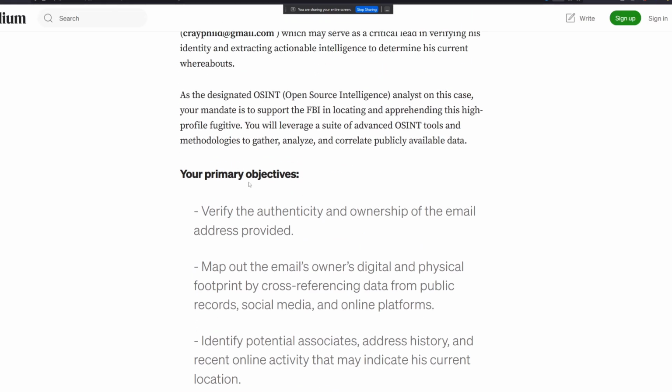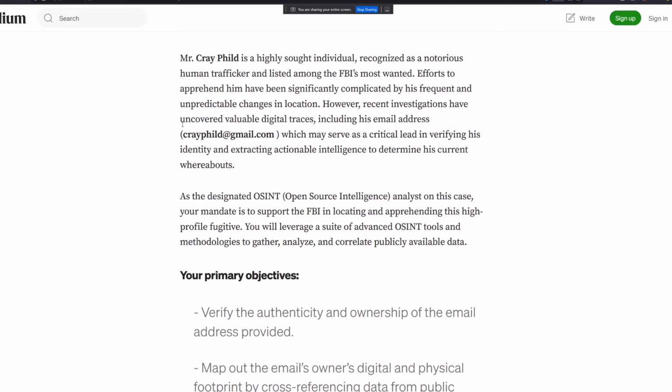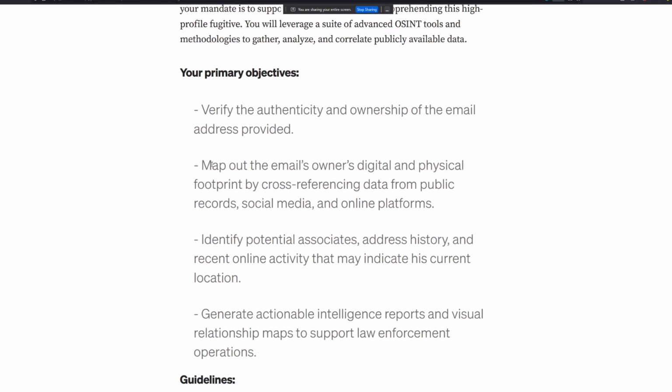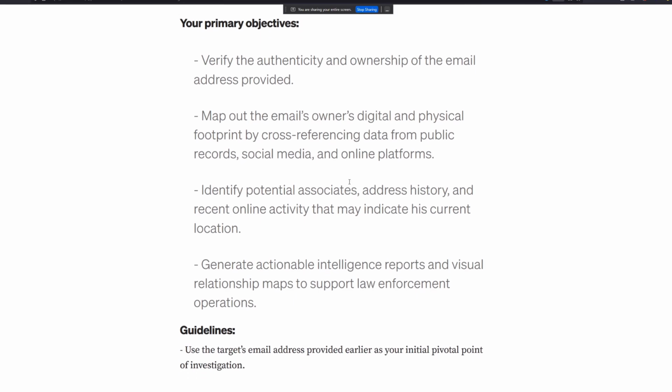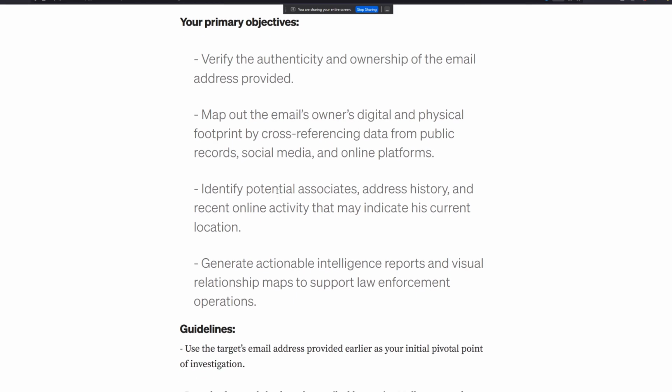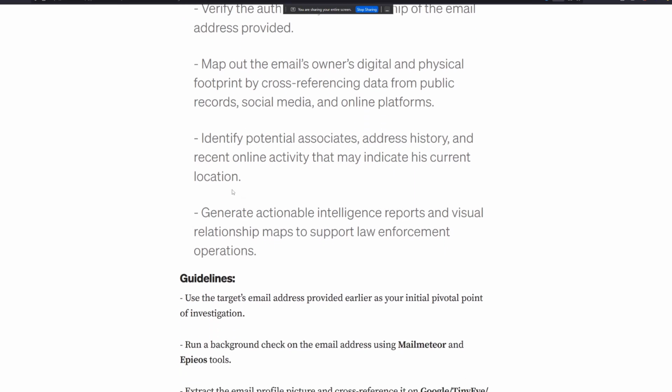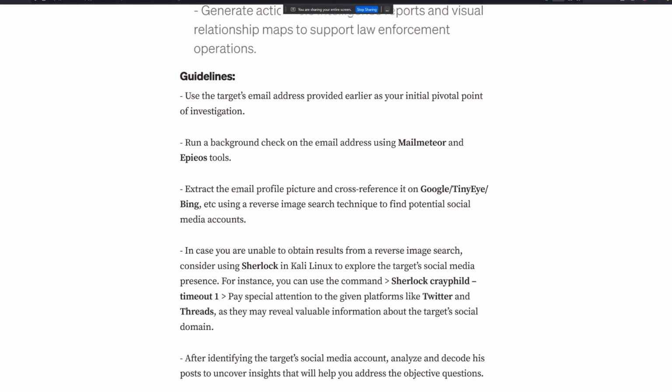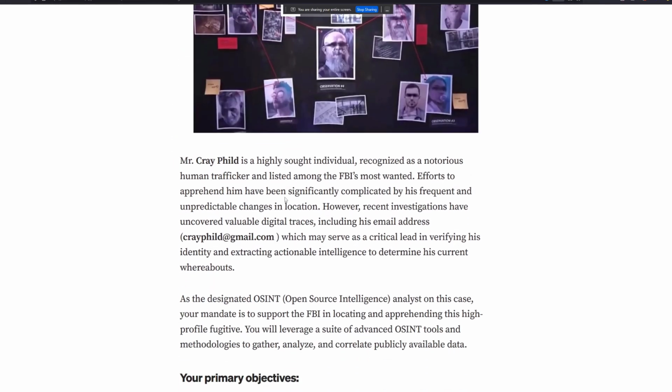The first one is to verify the authenticity and the ownership of the email given, which is this one, and then map out the email owner's digital and physical footprint by cross-referencing data from public records, social media, and online platforms, and then identify potential associates, address history, and recent online activity that may indicate his current location. And at the end, we need to generate an actionable intelligence report and visual relationship maps to support law enforcement operations. And here we have some guidelines, but for now, let's start with the challenge.